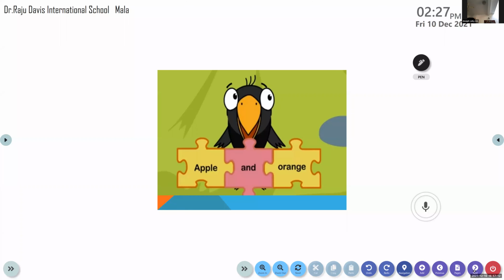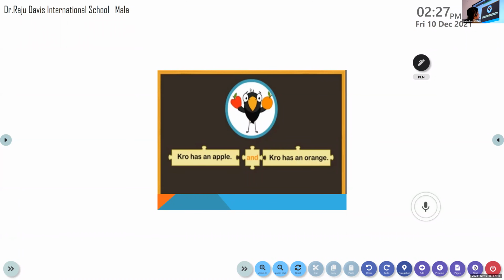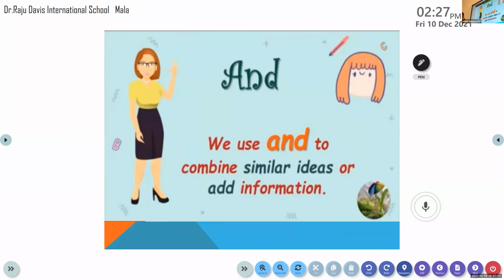Now let's look at and. We know how to join the sentences. Now let's learn about the conjunction and. There are many conjunctions, okay? And, but. Only and, but we are learning now. All the other conjunctions we will learn as we go to the higher classes. Page number is 23. Please listen very carefully. So, and is a conjunction used to combine two sentences of similar ideas or to add information.